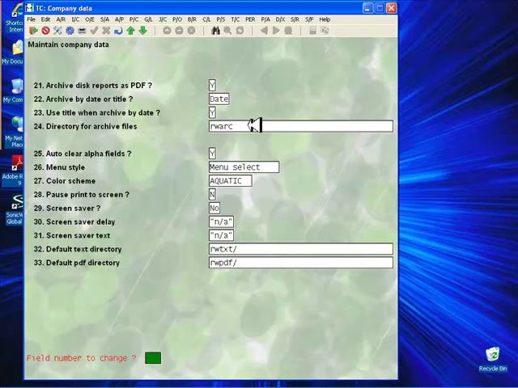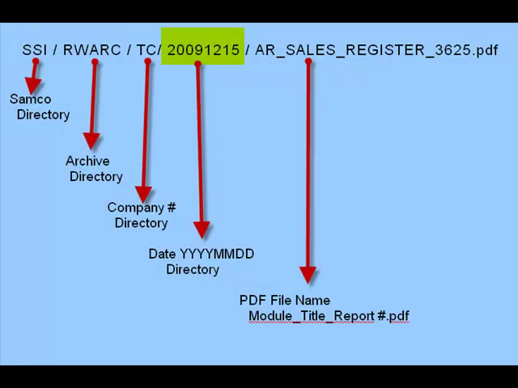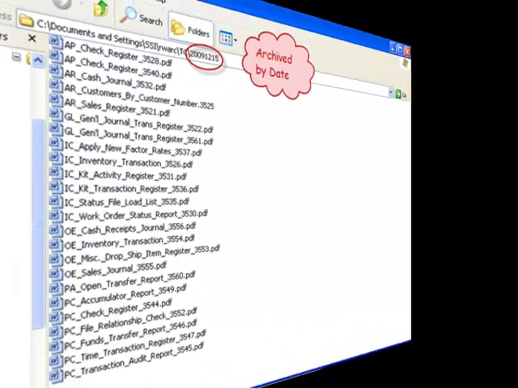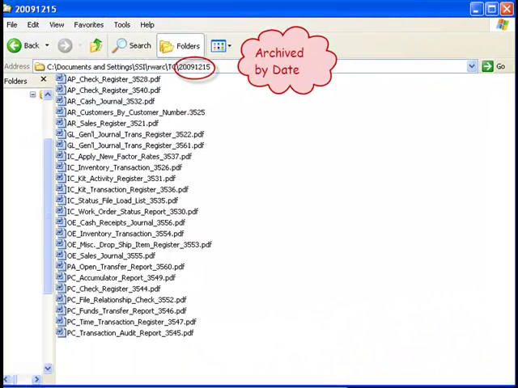Here are examples of how the PDF reports will be arranged on your hard drive. If you group by date and include the report title, the path will look like this. This is obviously a good way to organize data for your daily backup. If you group by title, the path will look like this. The name of the PDF file starts with the date. In both cases, the report number is included in the PDF file name. A typical subdirectory at day end would look like this.